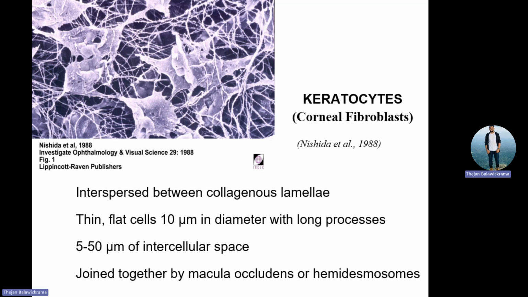So keratocytes look like this. Fibroblasts look like this, and what happens? They spread in between your collagen lamellae, and the collagen lamellae arrangement should be very perfect. Otherwise, your cornea's transparency will go down. This is a thin, flat cell about 10 microns in diameter, with about 5 to 50 microns of intercellular space. And then what happens? It is joined with what? Hemidesmosomes, to help the cells join together.